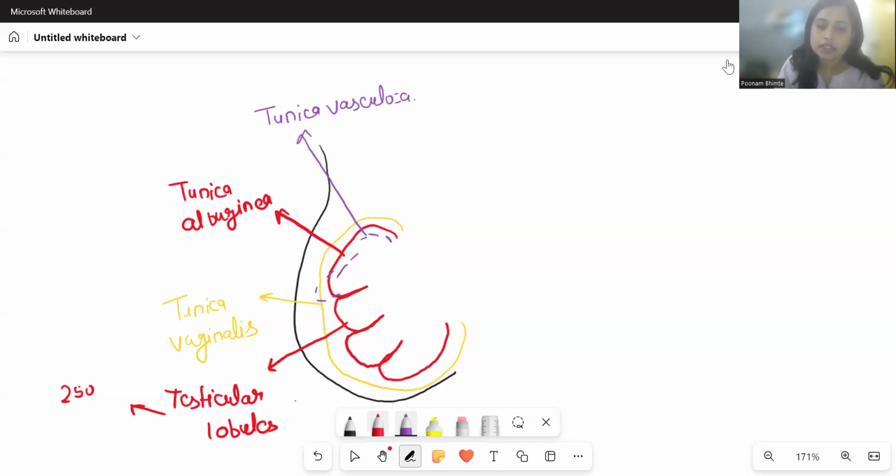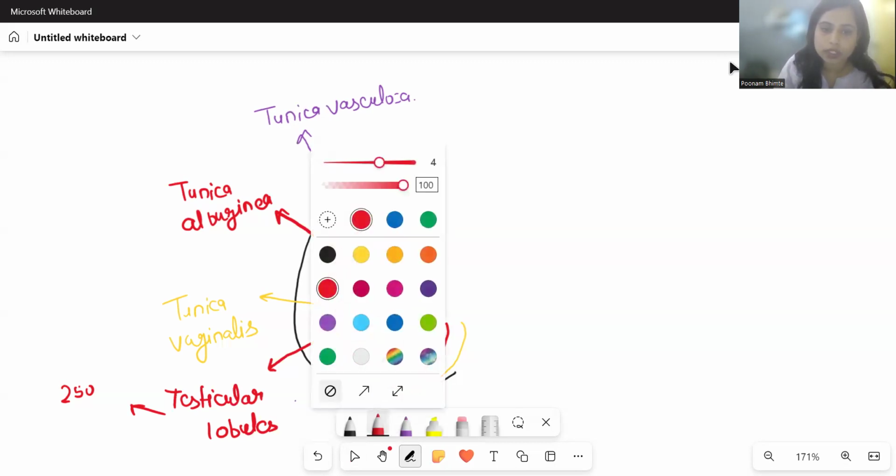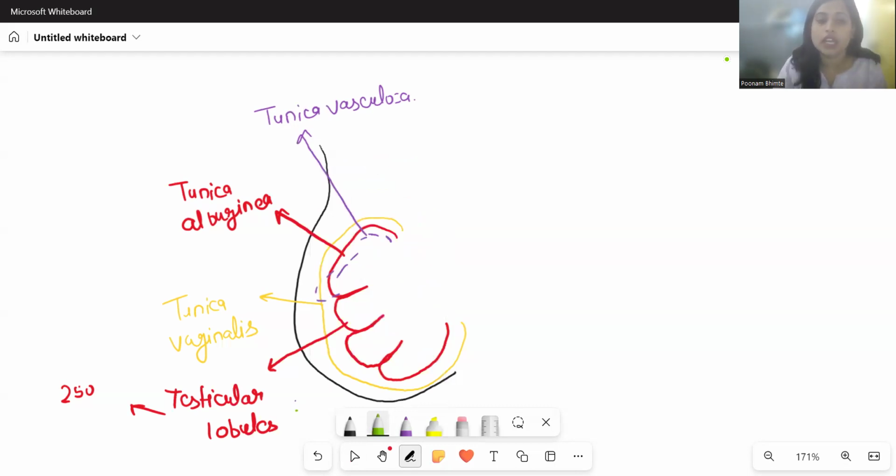Now understanding the testicular lobules. In each testicular lobule, we are going to have at least one to three seminiferous tubules like this. These are the main site of sperm formation. It is in these seminiferous tubules that the formation of sperm happens.